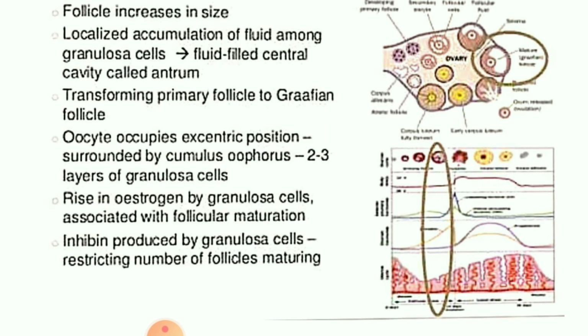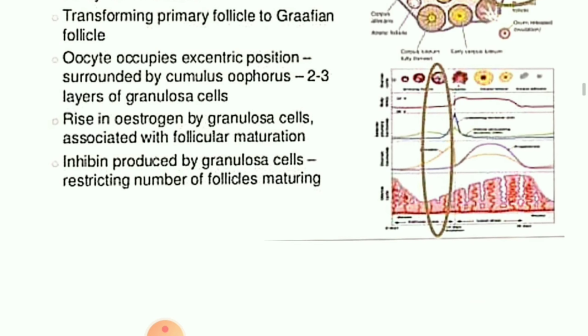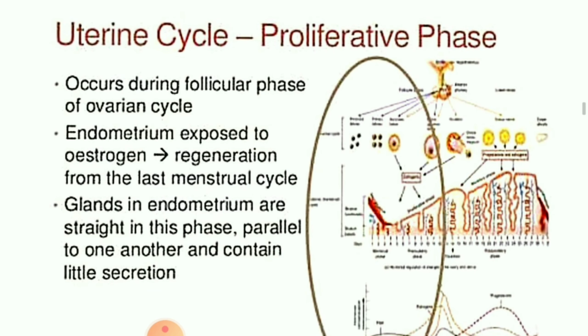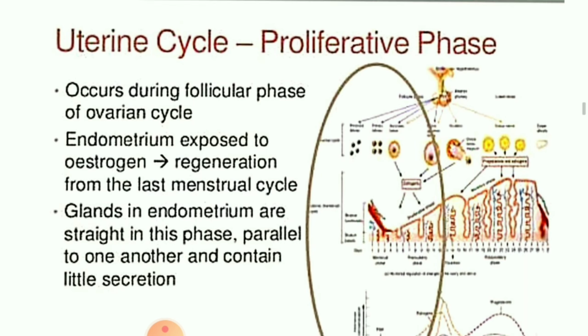Okay, children. Then, the oocyte occupies an eccentric position, and it carries 2 to 3 layers of granulosa cells. Here, at this point, the estrogen hormone will be increased at its highest peak, and here what happens, there is a restriction on the number of follicles maturing. Next one, proliferative phase. In this phase, after the follicular phase of the ovarian cycle, the endometrial cells regenerate from the last menstrual cycle, and go for the formation of a parallel layer of certain cells. It is a preparatory phase, you can say that.